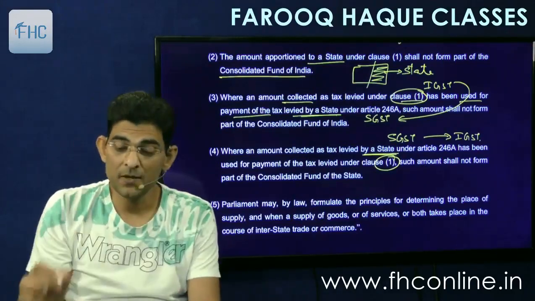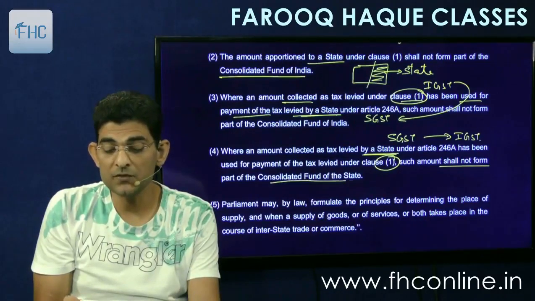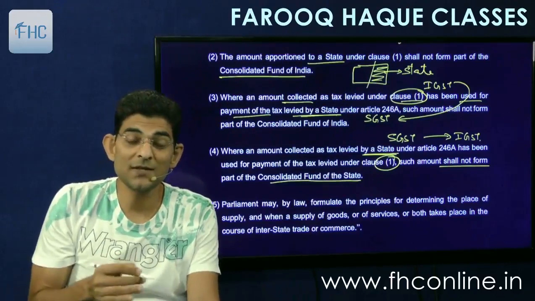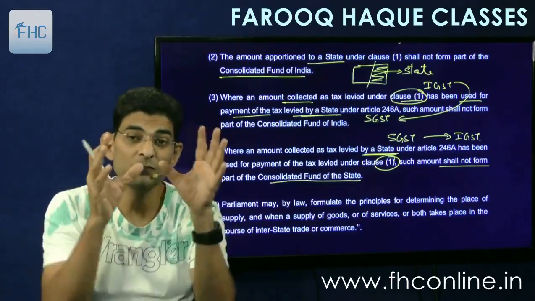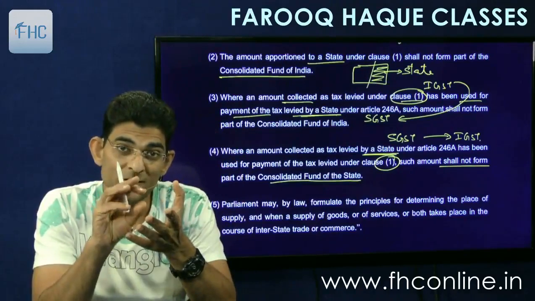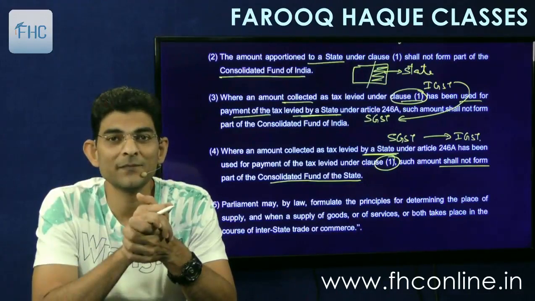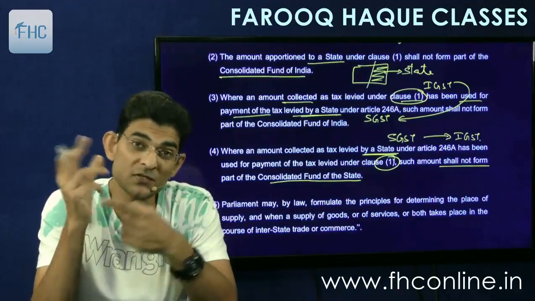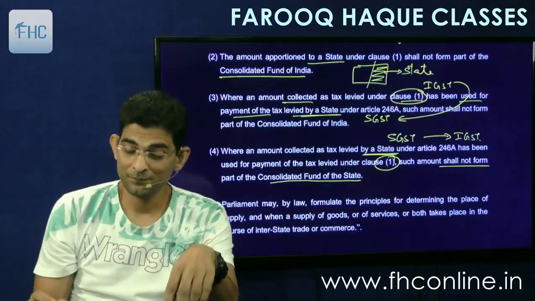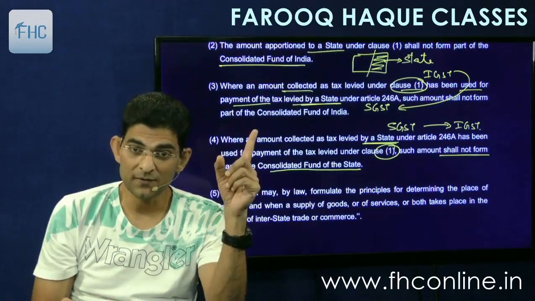Then what will happen? Such amount shall not form part of consolidated fund of the state. It will not form part of the state fund because state will have to transfer that much amount to the central government. So exactly reverse will happen. Reverse of 3.